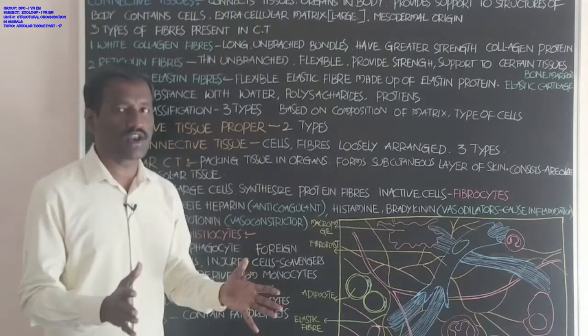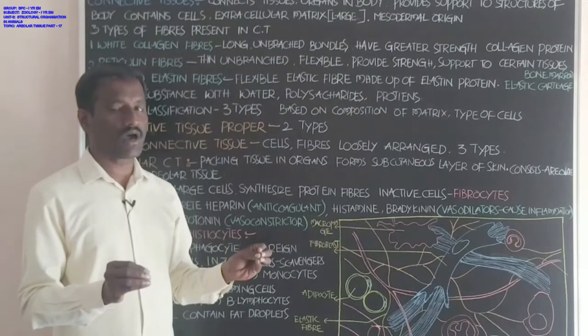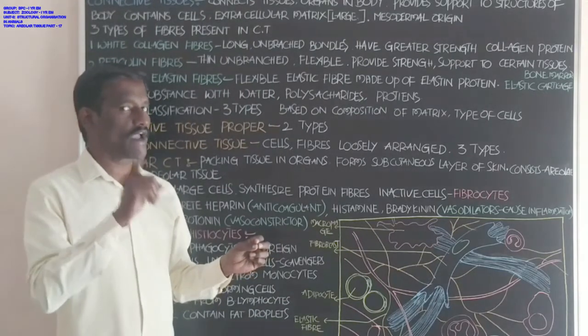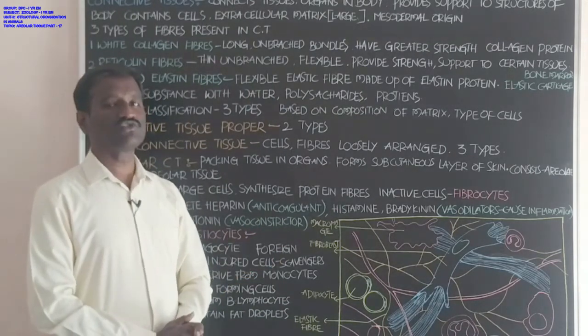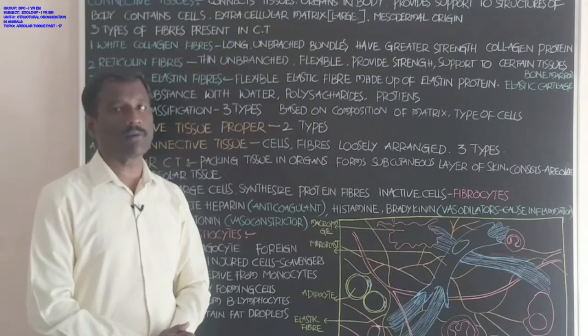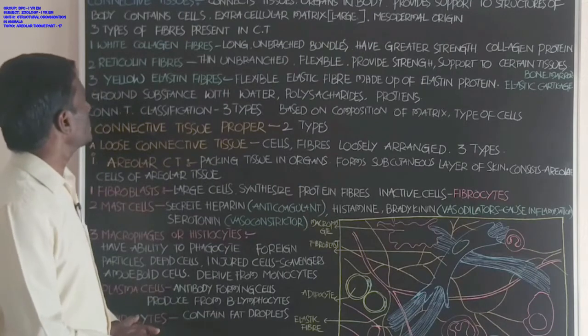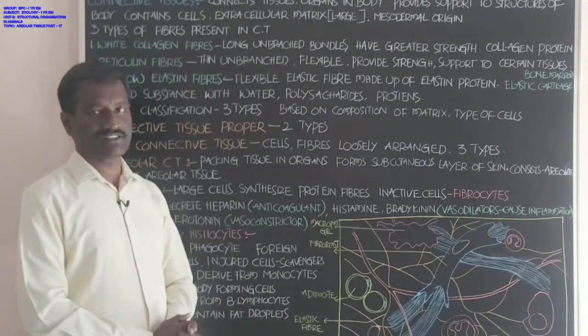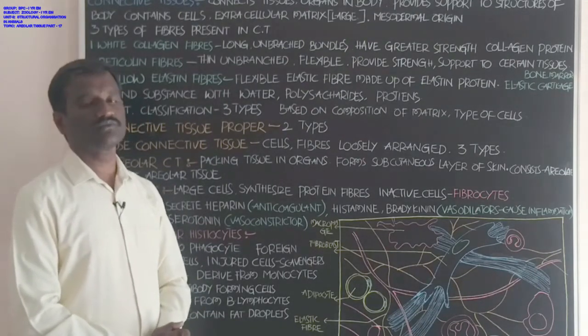This is totally originated from the mesoderm embryonic layer. Mesoderm produces connective tissue in the body. Students, three types of fibers are present in the connective tissue.